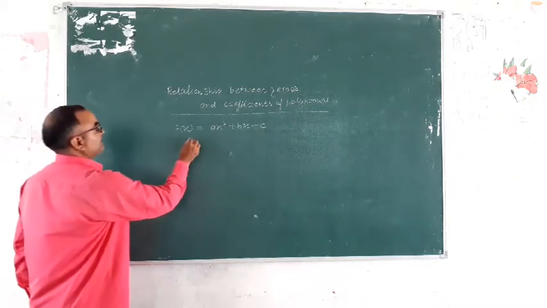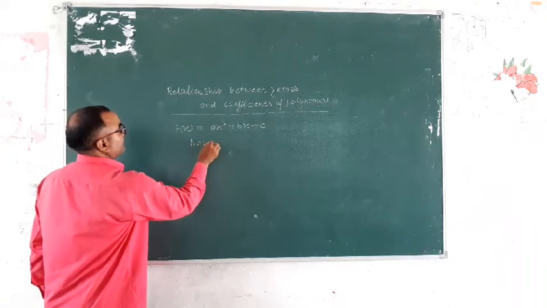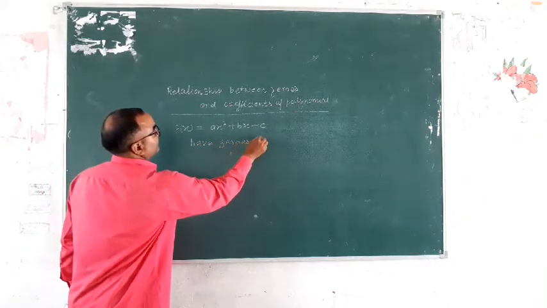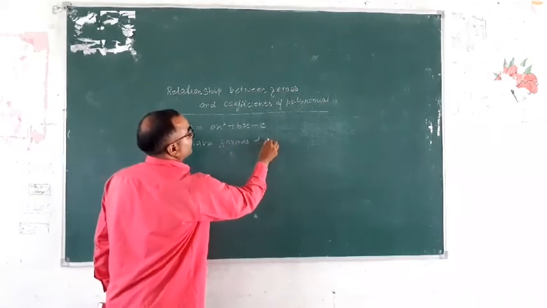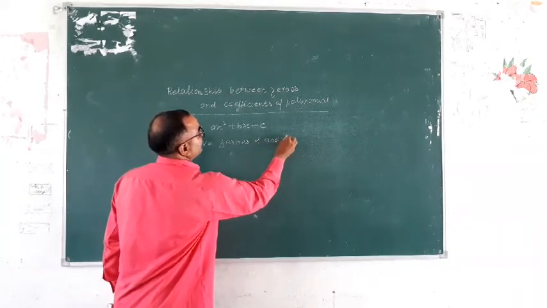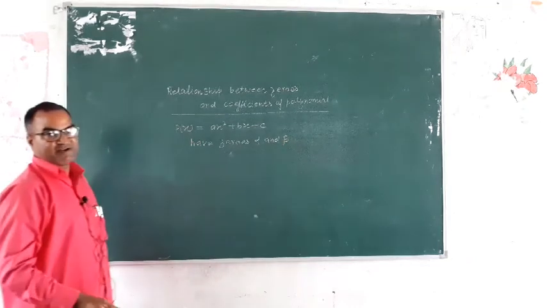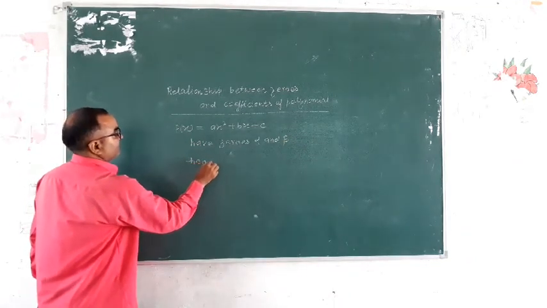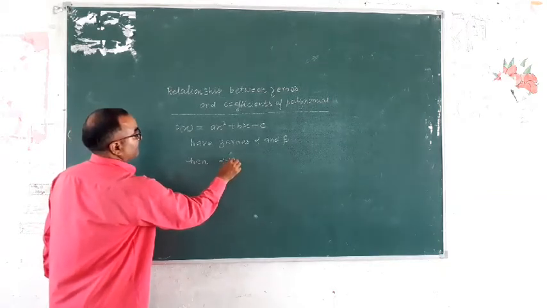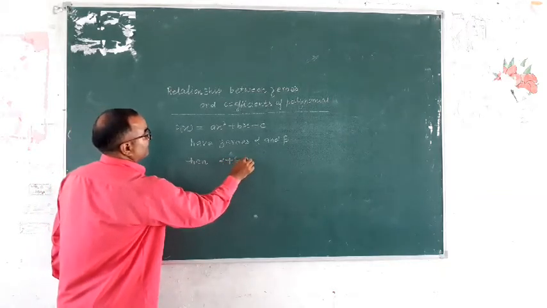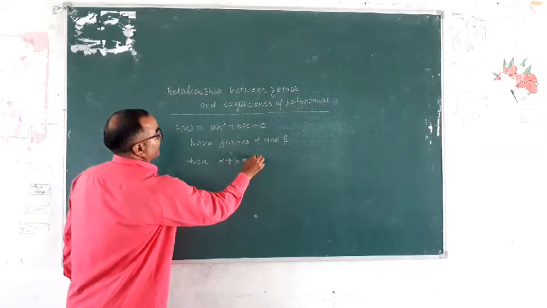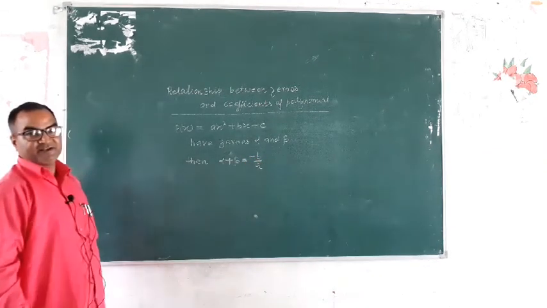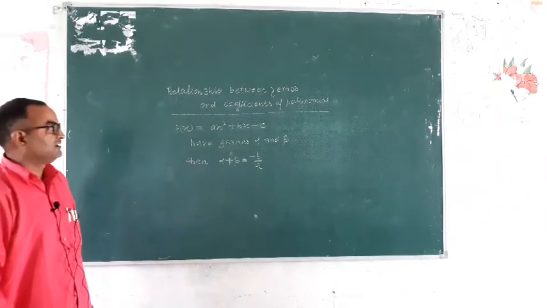Have zeros alpha and beta. Then alpha plus beta is equal to minus b by a. Minus b by a. This is a formula.